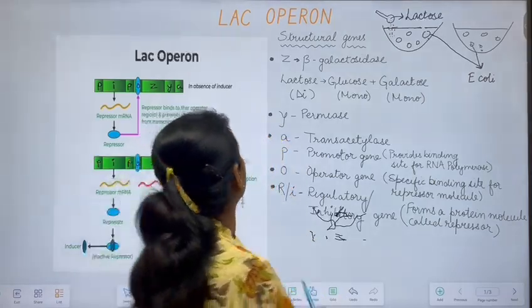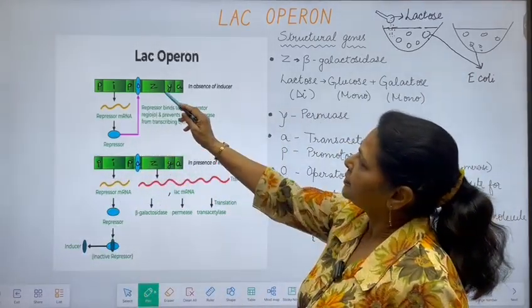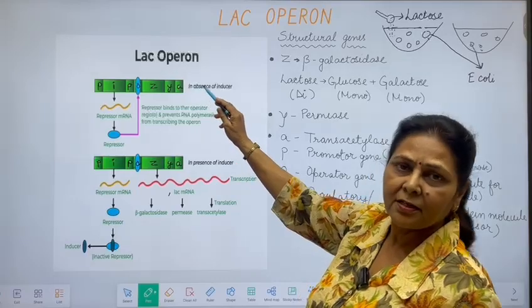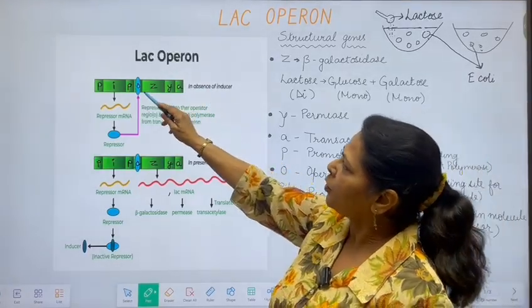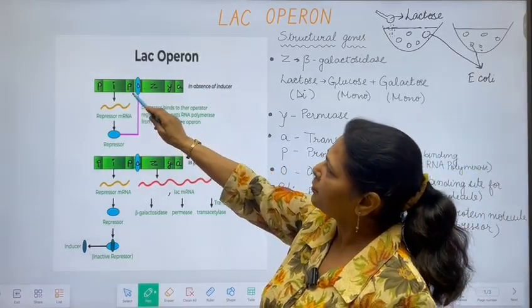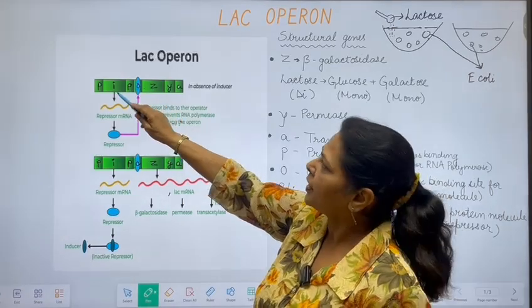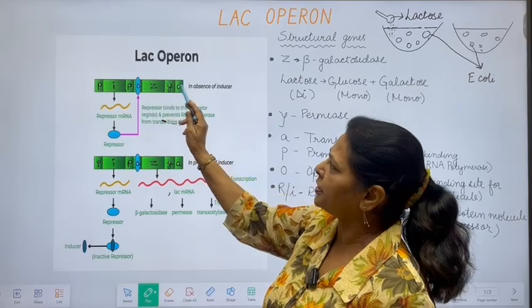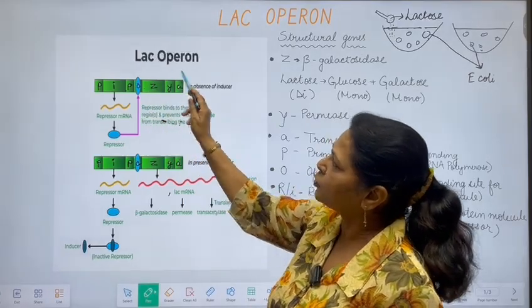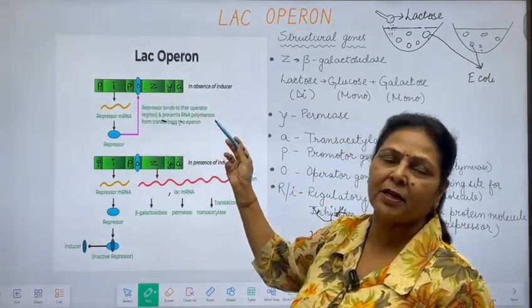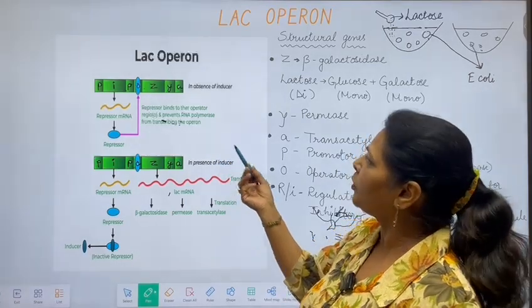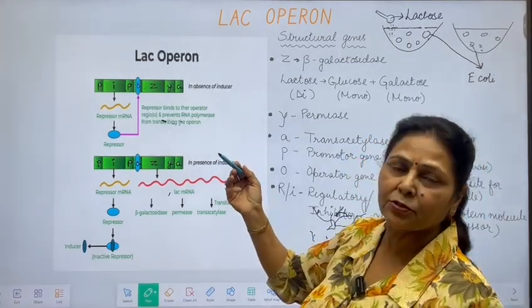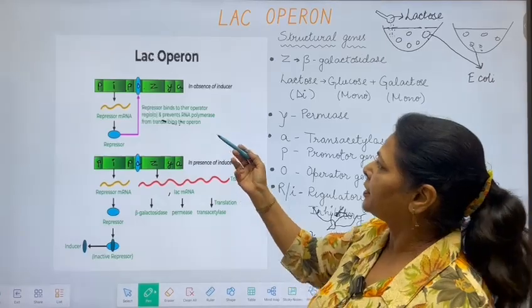Now you can see in this diagram, ZYA, these are three structural genes, O is operator gene, P is promoter gene, and this is I or regulatory gene, regulatory or inhibitory gene. These many genes together regulate this simple metabolic activity. So how do they regulate? First I would like to tell you about the function of all these genes.